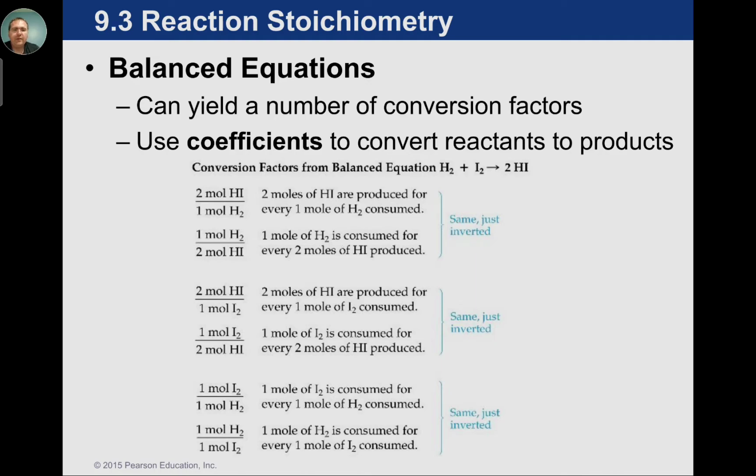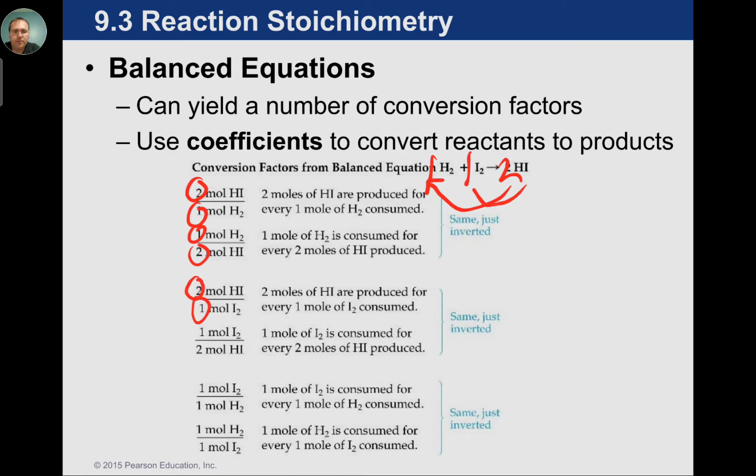So as we look at a balanced chemical equation here, notice this is a 1 to 1 to 2. So we're using those ratios of saying there's 2 HIs for every 1. That's just comparing this number to that one. We can also say that there's 1 to 2 just by flipping it over. We can also say that there's 2 to 1 HI.